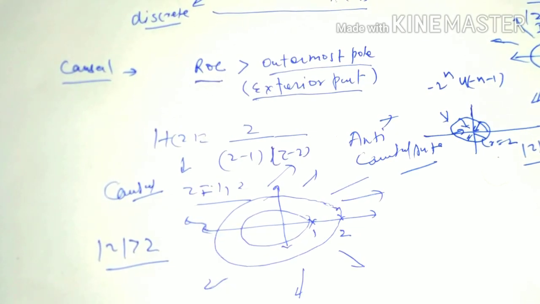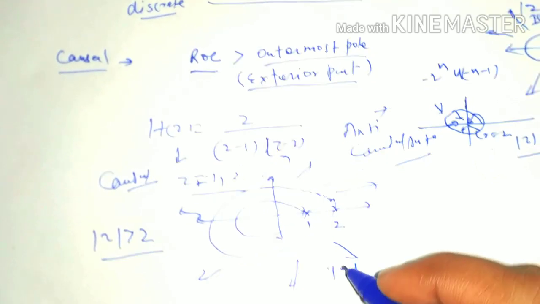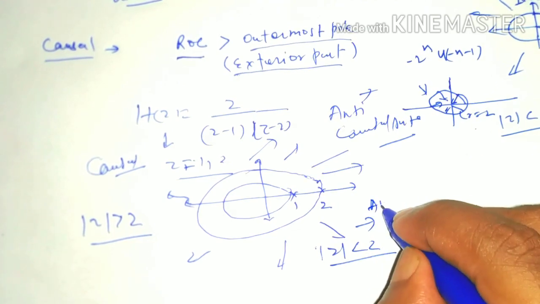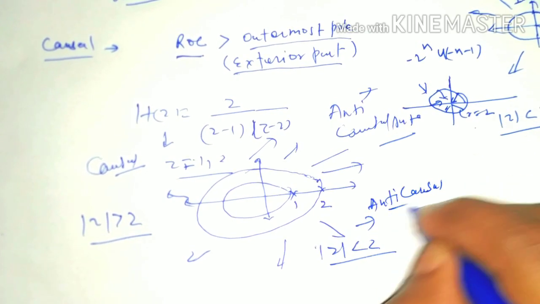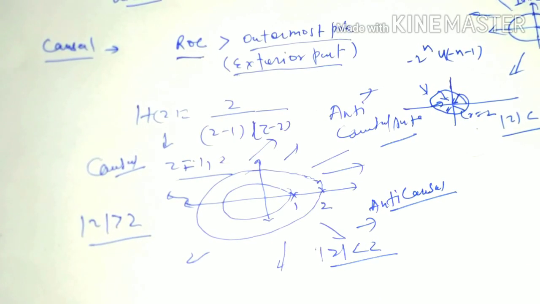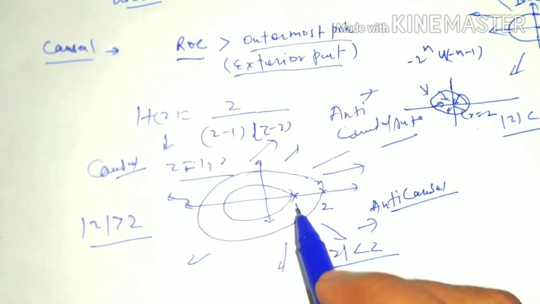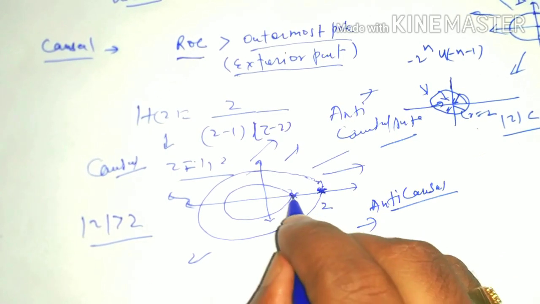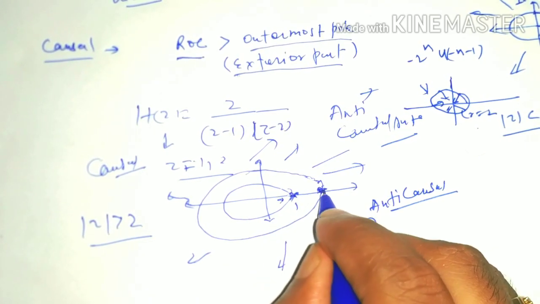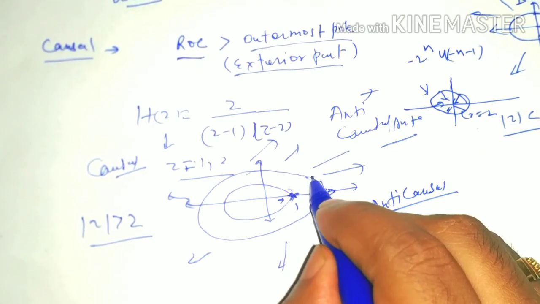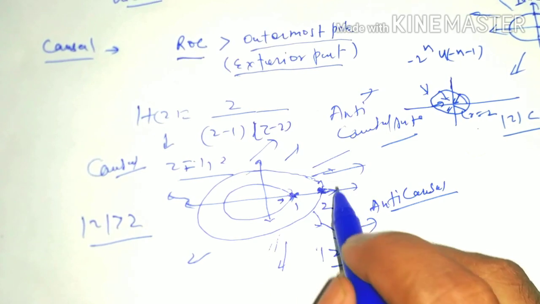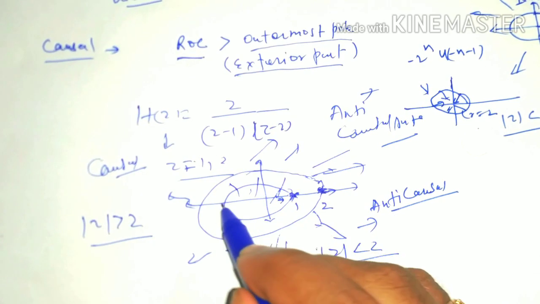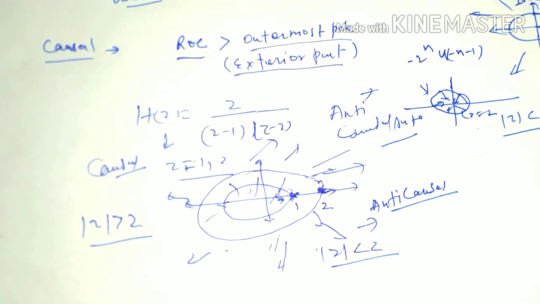But when in the question the ROC is modulus of z less than 2, then in this case the system will be anti-causal. So the ROC for a causal system should be greater than the outermost pole. That one is the outermost pole and that one is the inner pole. If the ROC is greater than the outermost pole, then it will be causal. Otherwise, if the ROC is inside that circle, then it will be anti-causal.